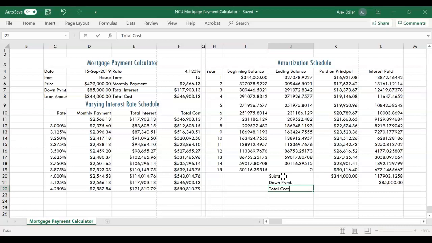On page EX212, Step 6, select cell L22, type equals K20 plus L20 plus L21 as the total cost, and then click the Enter button in the formula bar to complete the amortization schedule totals. This formula calculates the sum of the subtotal that we've paid on the principal, the subtotal that we've paid on the interest, and our down payment. So it gives us the total cost throughout the entire lifetime of the loan, including the down payment.